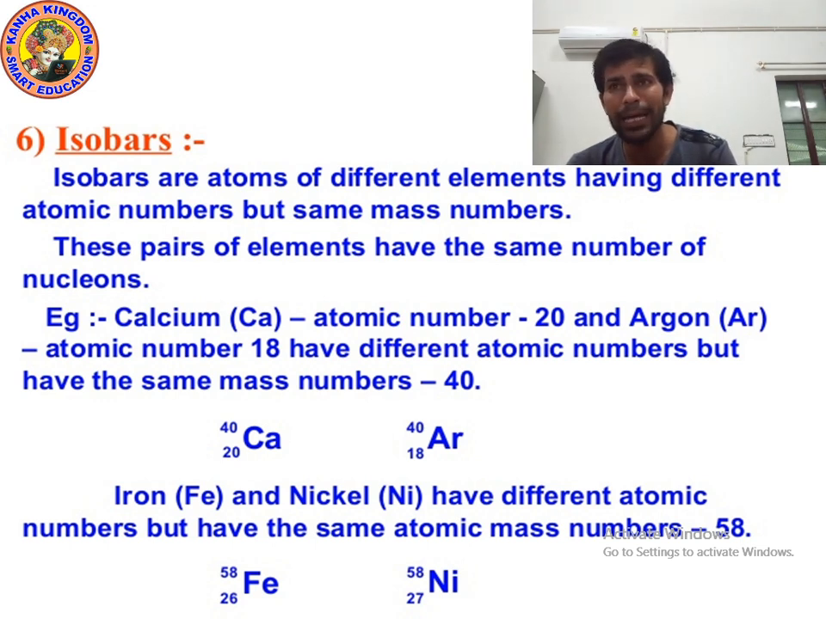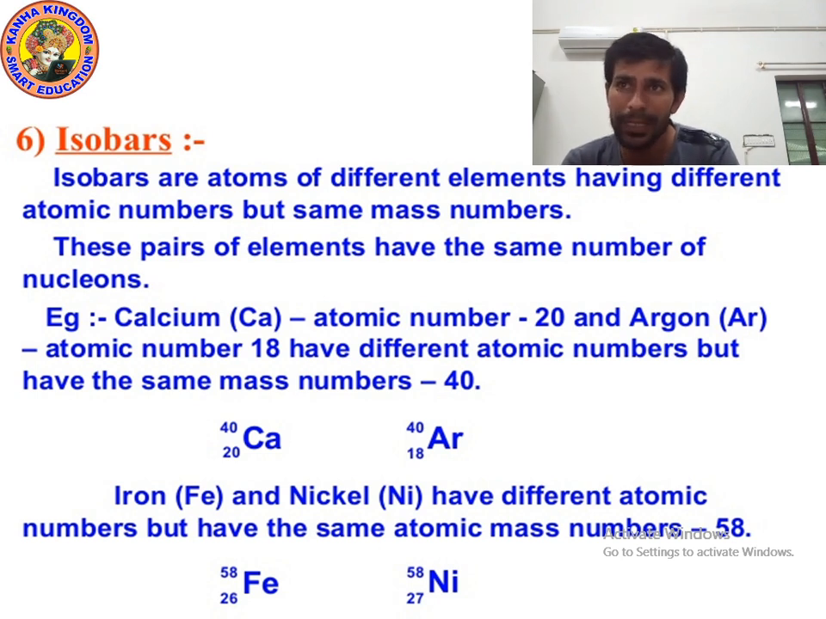Now the next example, iron and nickel. What is the symbol of iron? Fe. What is the symbol of nickel? Ni. Can you tell me the atomic number of iron? 26. Now the atomic number of nickel? 27. Yes. Now can you tell me the mass number of iron? 58. The mass number of nickel? 58. Yes. Both have the same mass number.